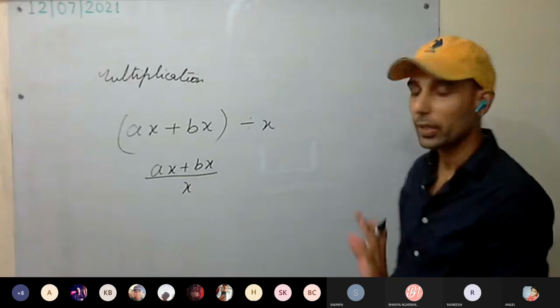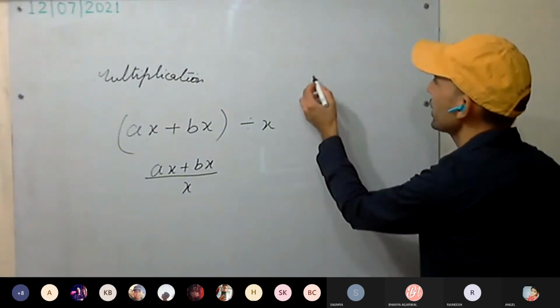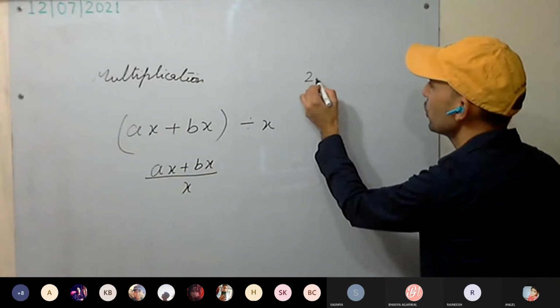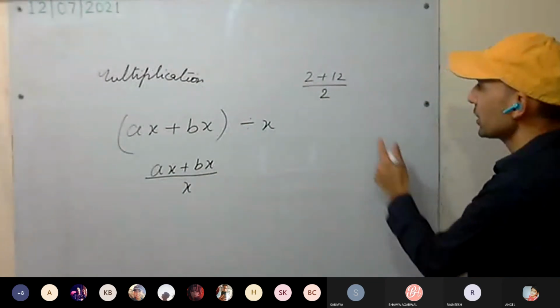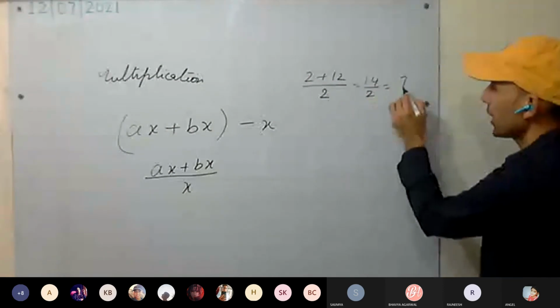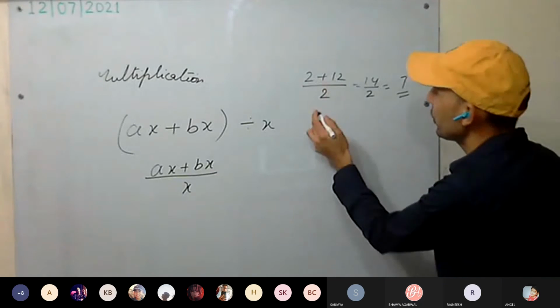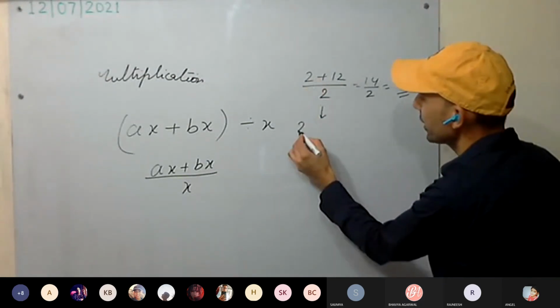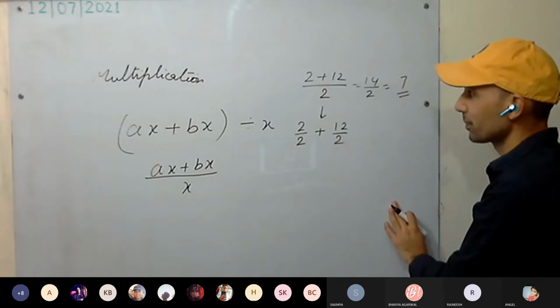Now, can you do it like this? If I'm writing 2 plus 12 divided by 2, what will be the answer? Either you add first, 14 by 2, how much are you getting? 7. Okay. Can I do it like this? Separately, I can divide 2 by 2 plus 12 by 2.